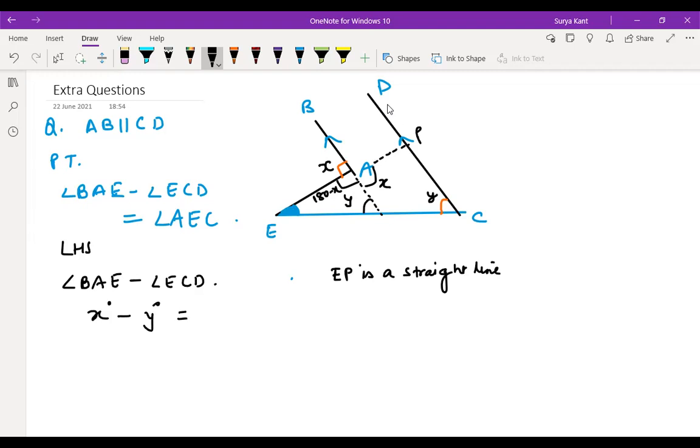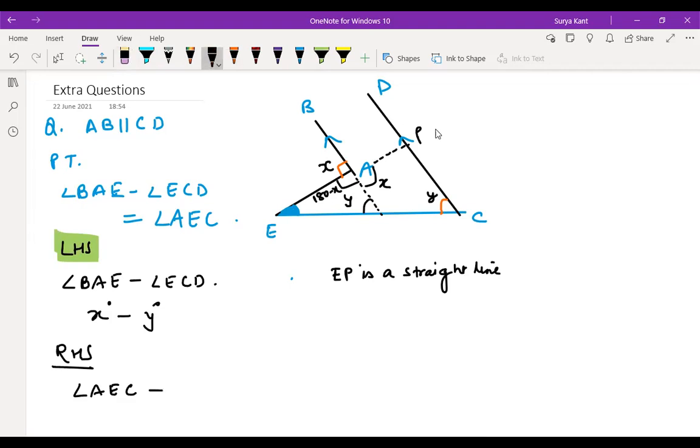This is your LHS part, right? Yes, sir. It's equal to this angle AEC. Wait, here the RHS part we write. This we just solved for LHS. Now RHS part is angle AEC. Sir, we can write it as 180 minus, bracket, 180 minus x plus y. Angle AEC. What we can write here? I'm writing here once again.